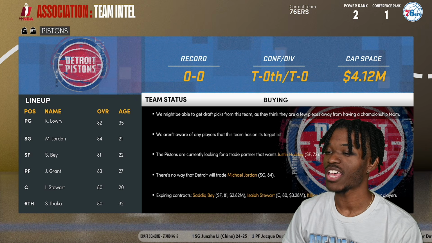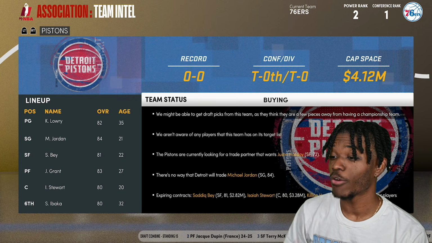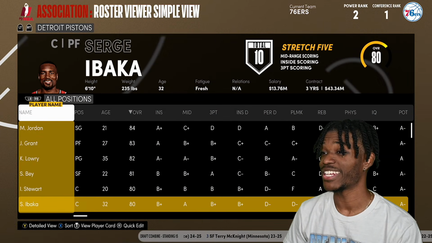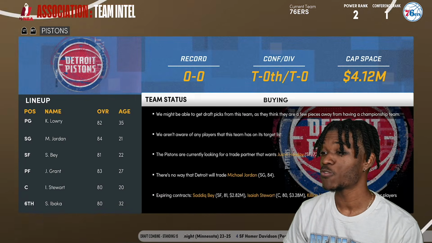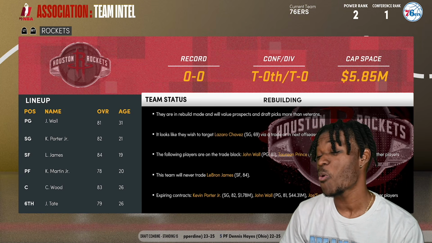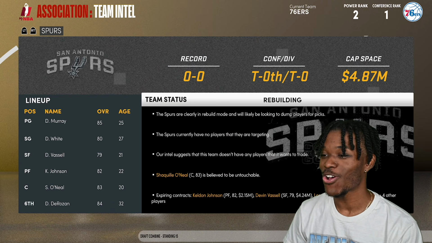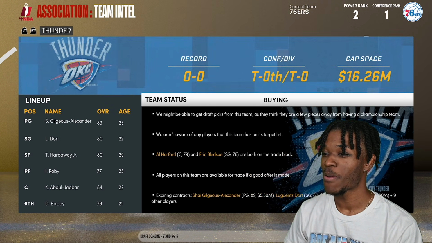Detroit's rebuild gets a little bit elevated. They signed Serge Ibaka. They signed Kyle Lowry. And just like that, I'm not saying they're a contender, but they made necessary moves to be competitive at least. LeBron is, of course, starting with John Wall, Kevin Porter Jr. That's a squad. Shaq, of course, starting. They got DeMar DeRozan as a 6th man now.